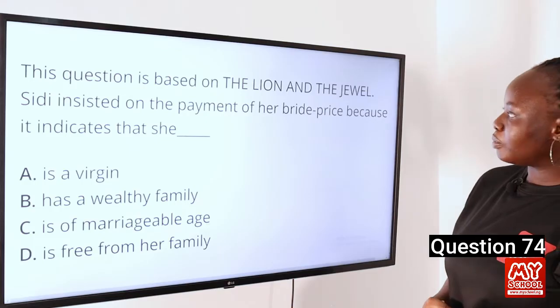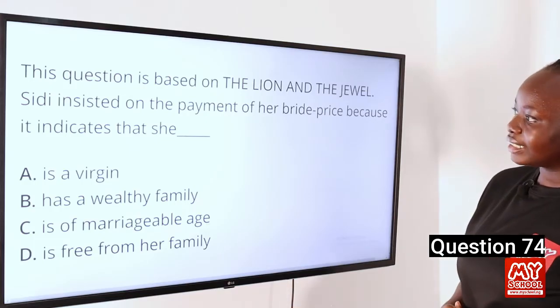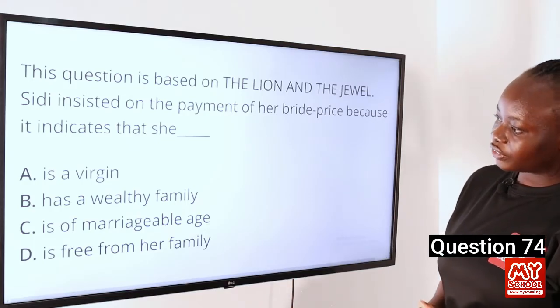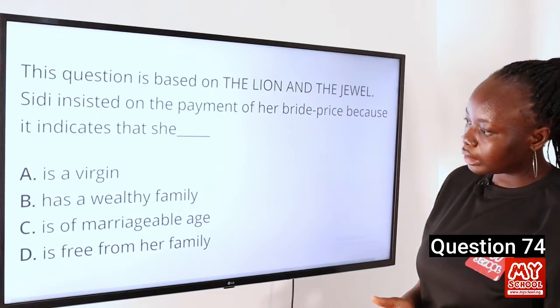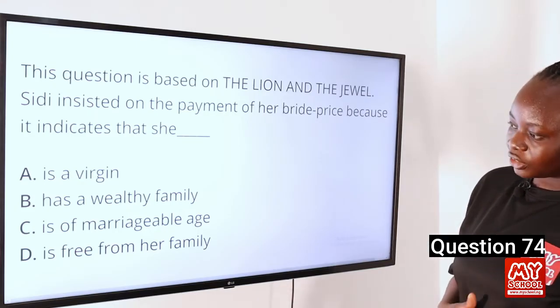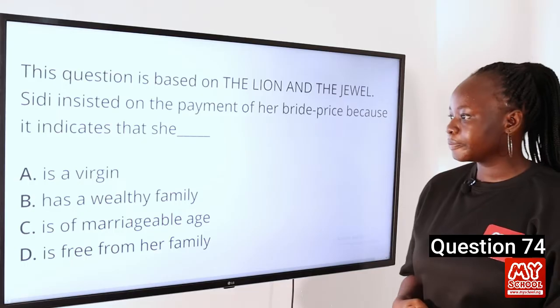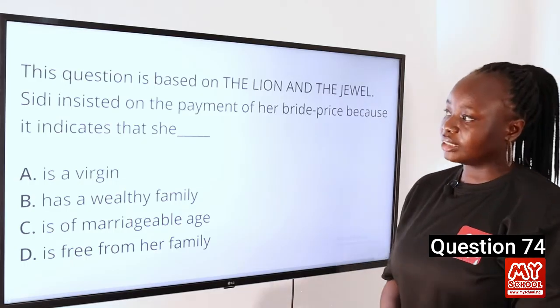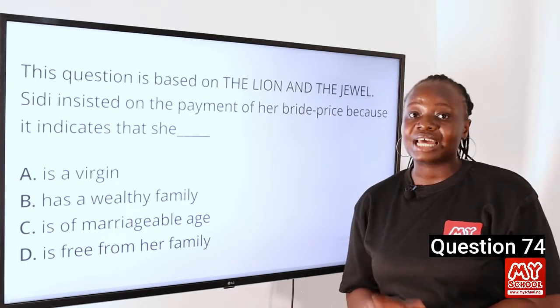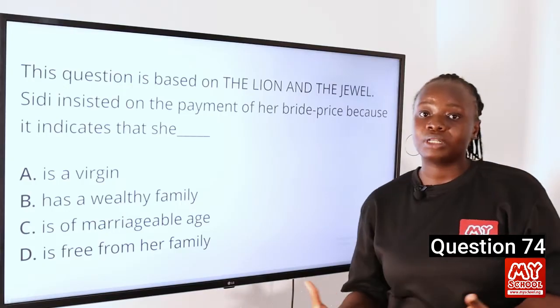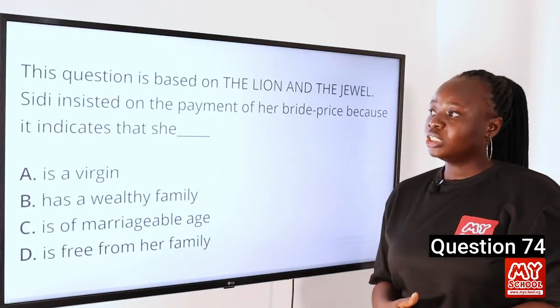Sidi insisted on the payment of a bride price because it indicates that she dash. A, is a virgin. B, has a wealthy family. C, is of marriageable age. D, is free from a family. So the answer to this question is a virgin, and we can find this in Act 1 of the play when Lakunle asks for Sidi's hand in marriage.